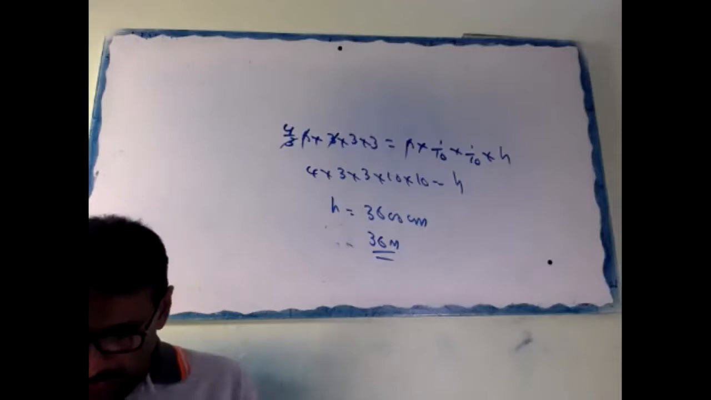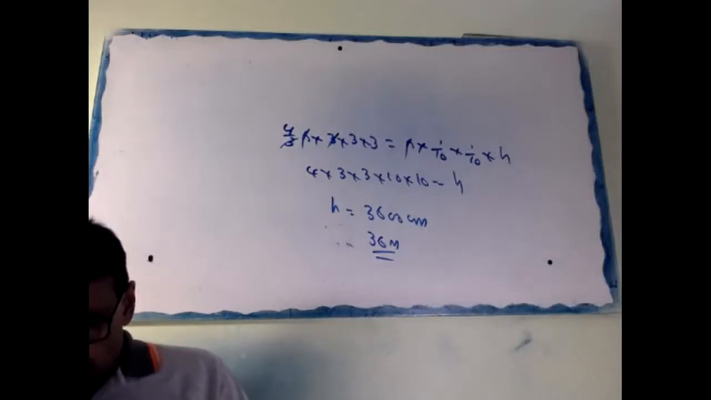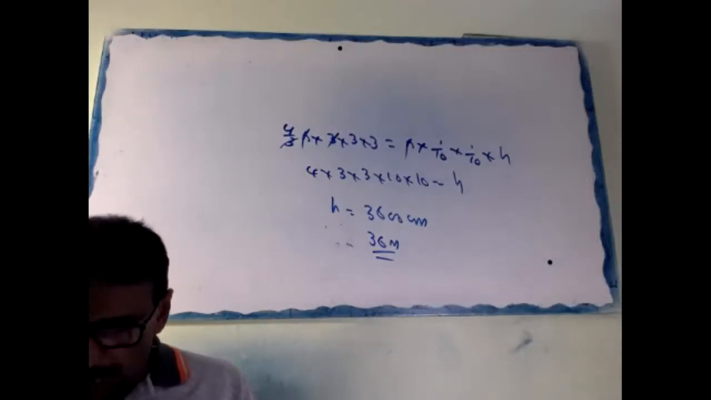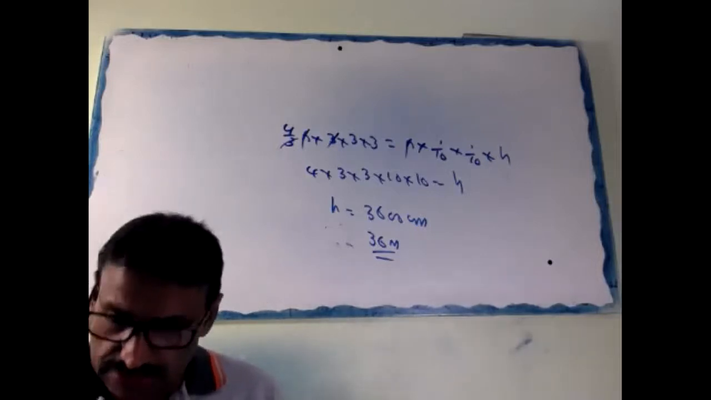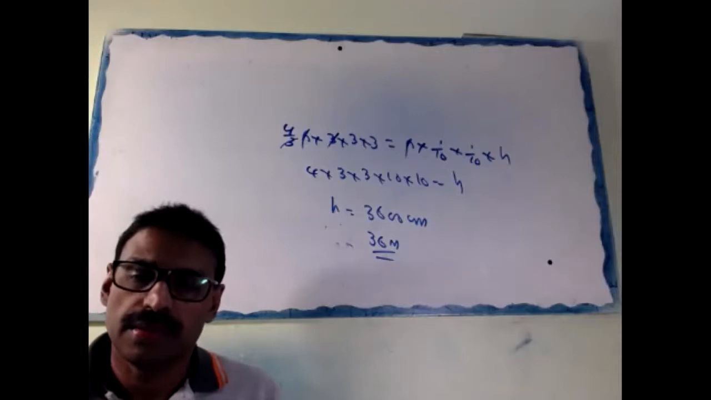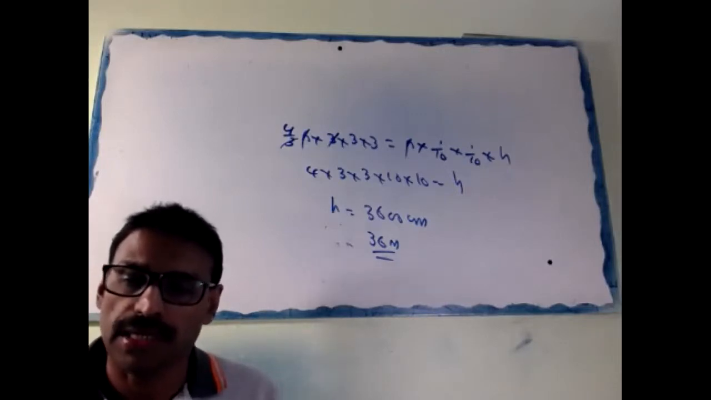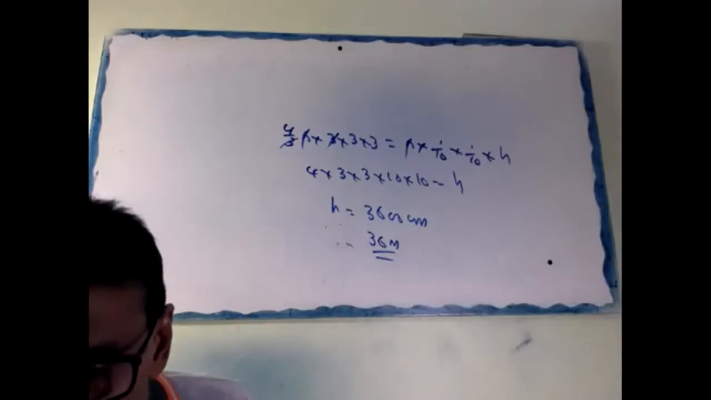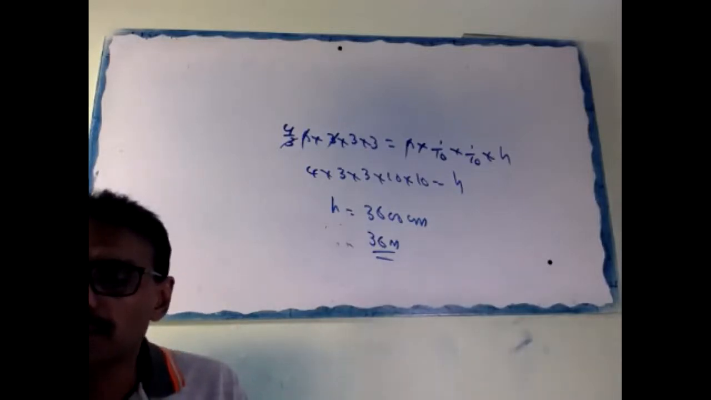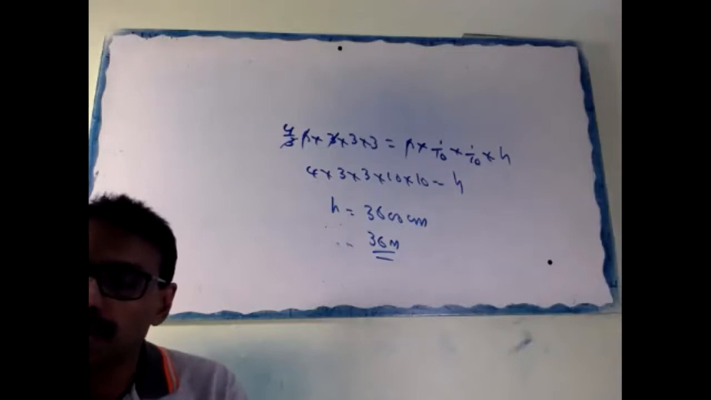Next question. The diameter of a metallic sphere is 6 centimeter. The final answer is 36 meter.